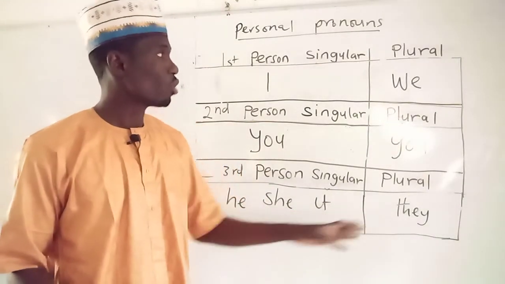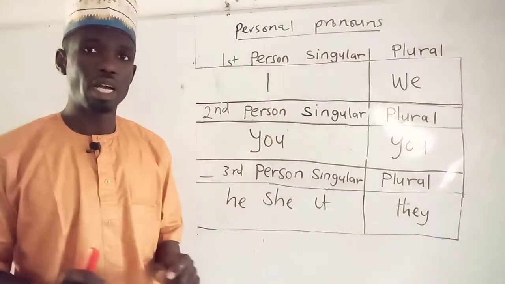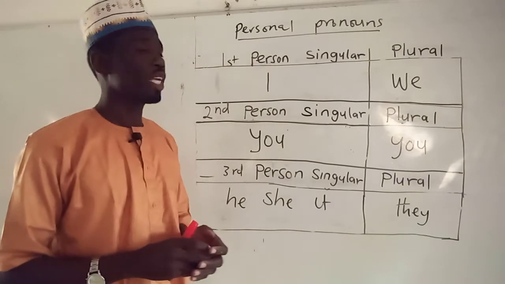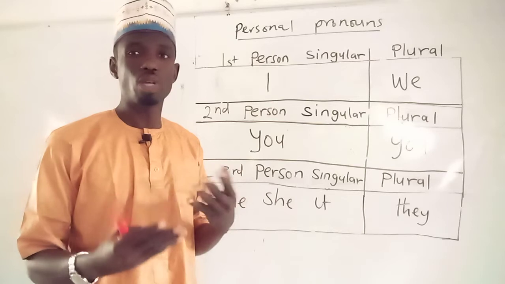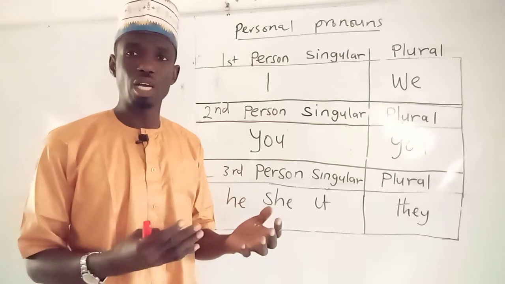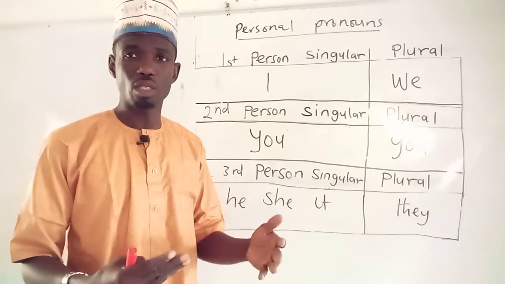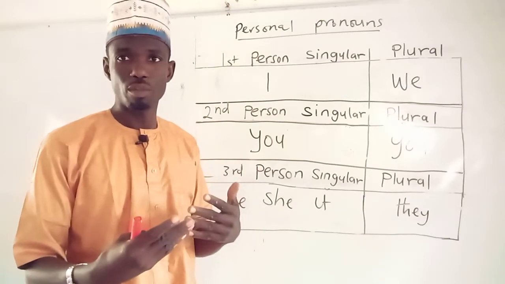The third person. So masu sauraro abin da muke magana akai yau shine muna magana akan personal pronouns. Wato pronouns ne wanda ake danganta su da mutane. So pronoun ana magana akan wakilin suna. Abin da zai wakilci sunan mutum a lokacin da mutum baya wajen. Ko mutum yana wajen ma abin da zai wakilci sunan mutum. Misali zan ce Ibrahim is coming.